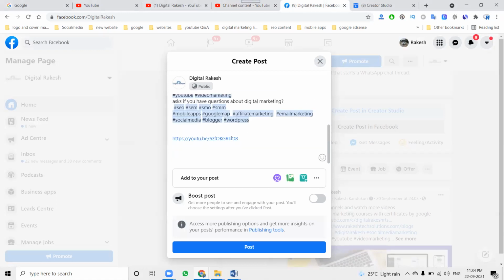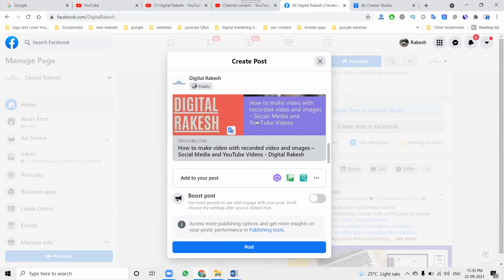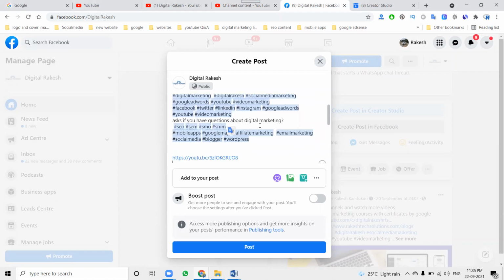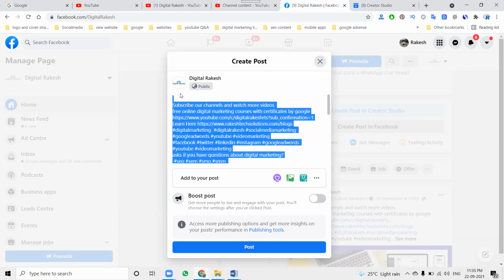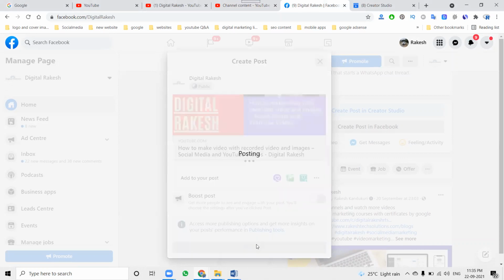In this, here is my content being posted. Next, whatever content you want, you can copy from this; all the links are there. Now click the post option, which posts on your particular Facebook business page. You can select any number of images.